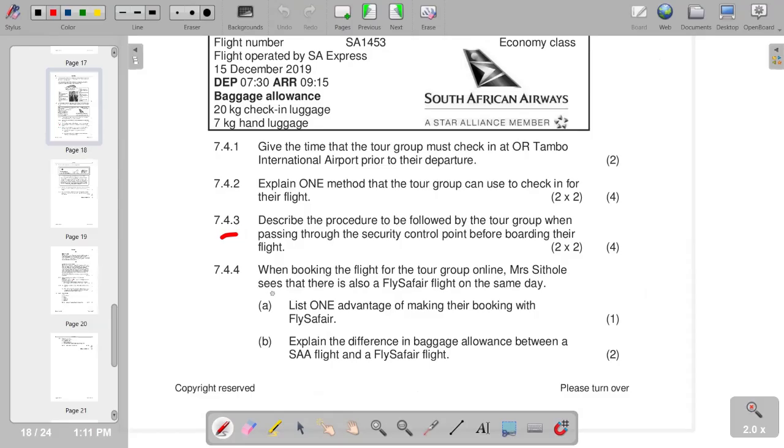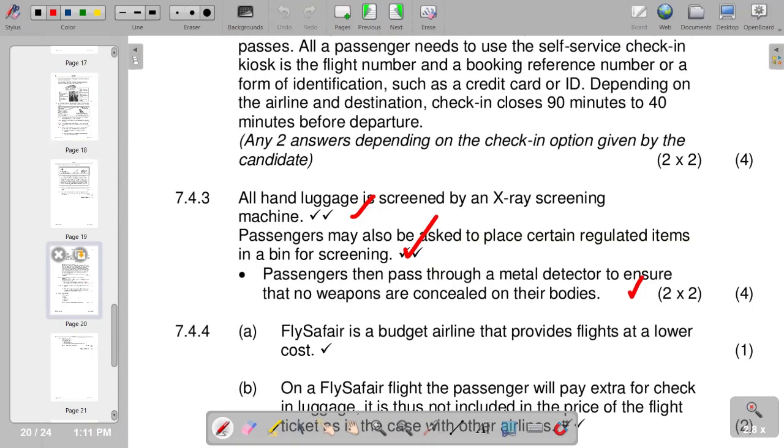When booking the flight for the tour group online, Ms. Stolle sees that there is also a FlySafair flight on the same day. State at least one advantage of making their booking with FlySafair. So in terms of 7.4.4 A, our response is FlySafair is a budget airline that provides flights at a lower cost.